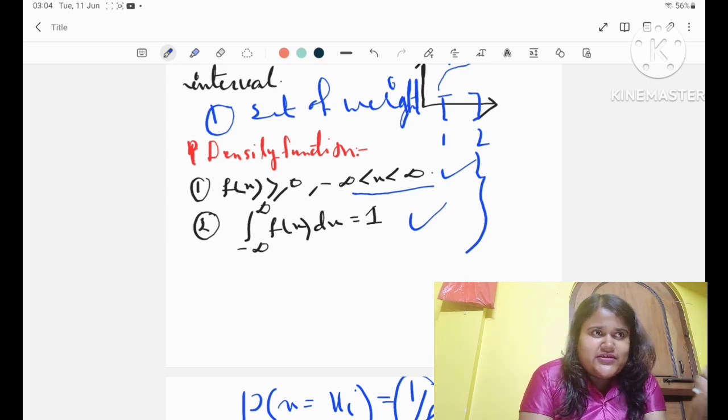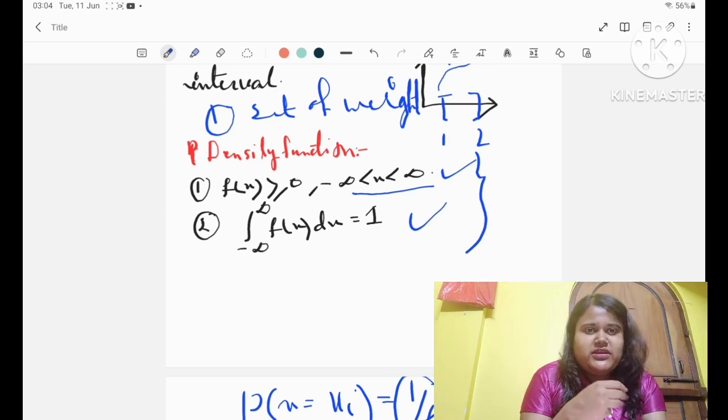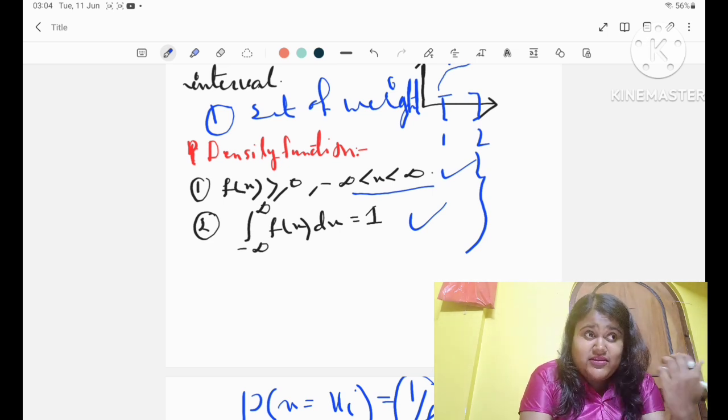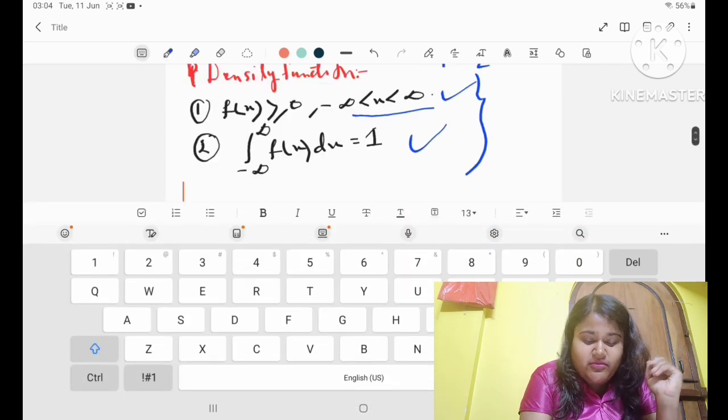In a city, people's weight can vary over any number, right? 60 to 70, 60.1, 60.2, and this set is clearly not finite, because even the number of people is not finite in a city. And the second thing is that this set does not have any bijection with the set of natural numbers, so this is not countable also. So this random variable is said to be a continuous random variable.